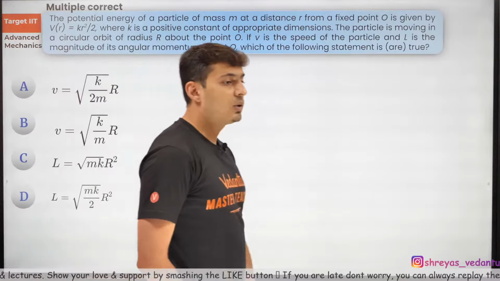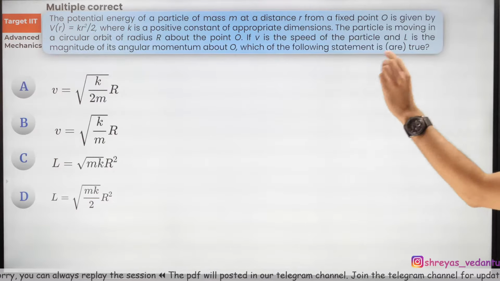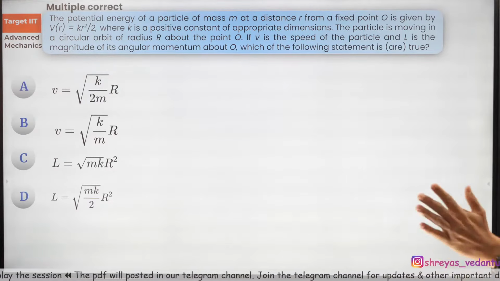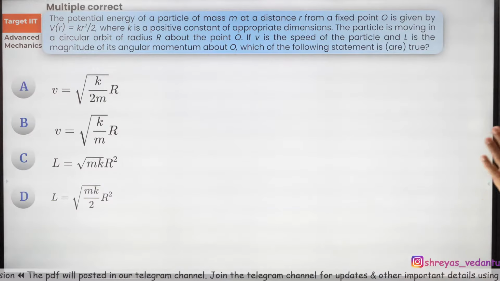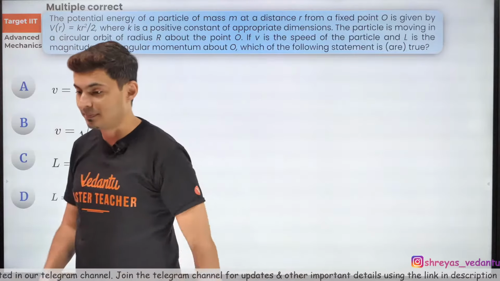Beautiful question. Have a look at this question. I'll read it for you. So the potential energy of a particle of mass m at distance r from a fixed point O is given by kr square by 2, where k is a positive number. Okay, the particle is moving in a circular orbit of radius r about some point O. If v is the speed and L is the angular momentum, which of the statements is true? Multiple things can be correct.